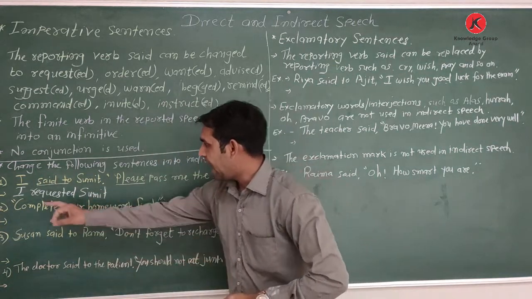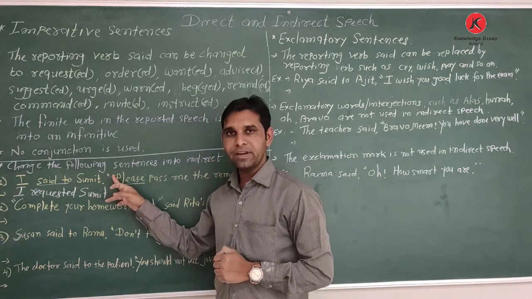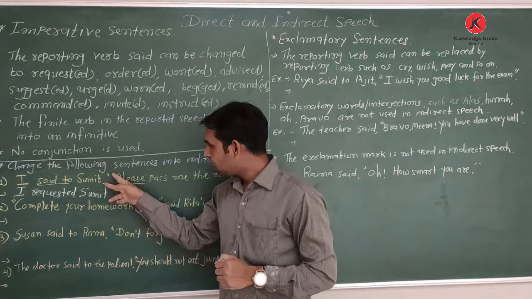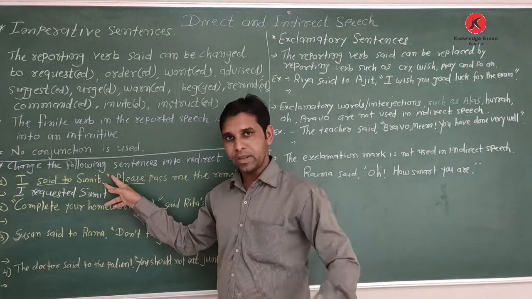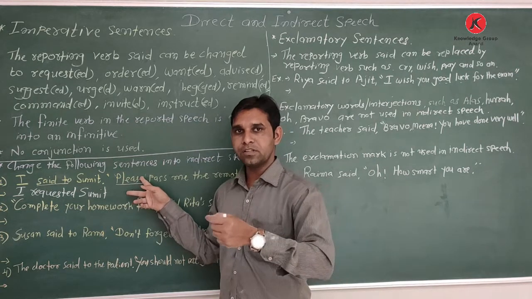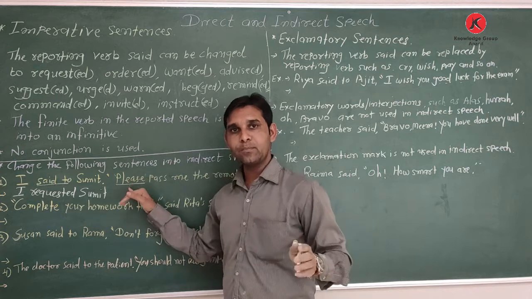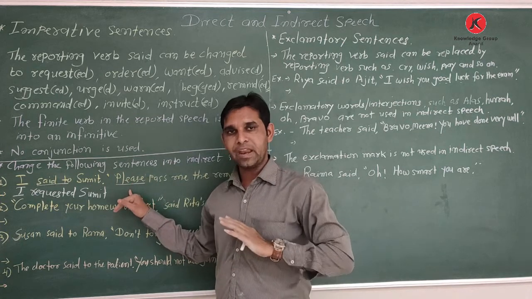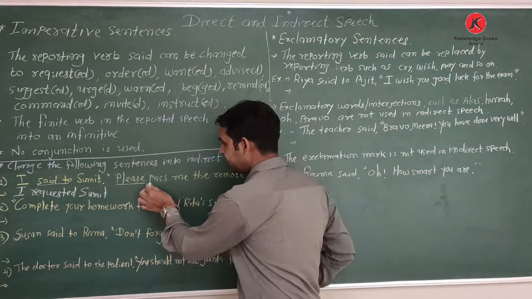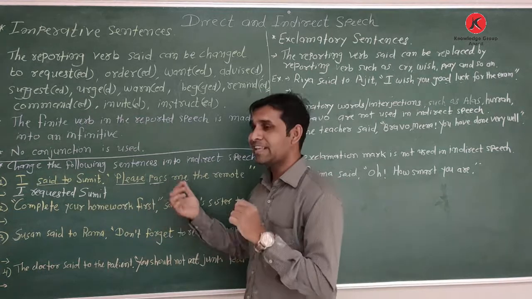I requested Sumit. Then the comma and inverted commas given in the direct speech are removed when we change into indirect. Helping words like please, when used in direct speech, we can remove in indirect speech. After that, see here the word pass, used as a verb.